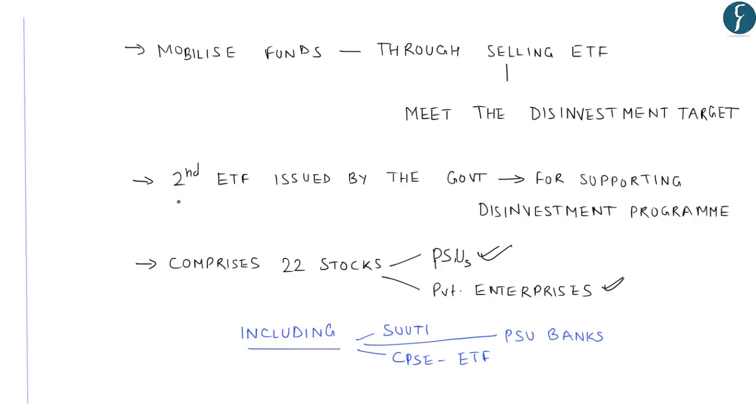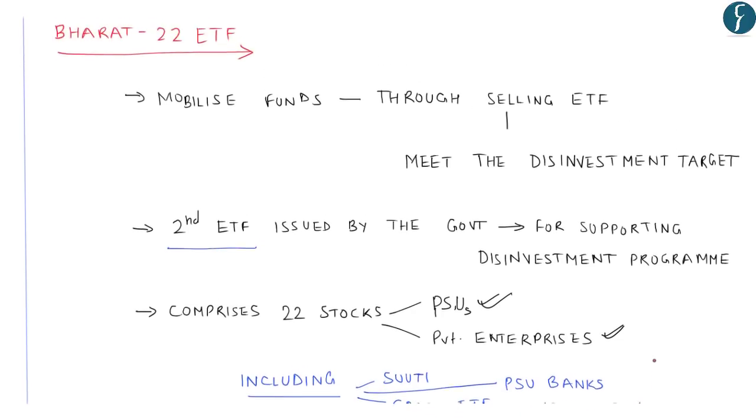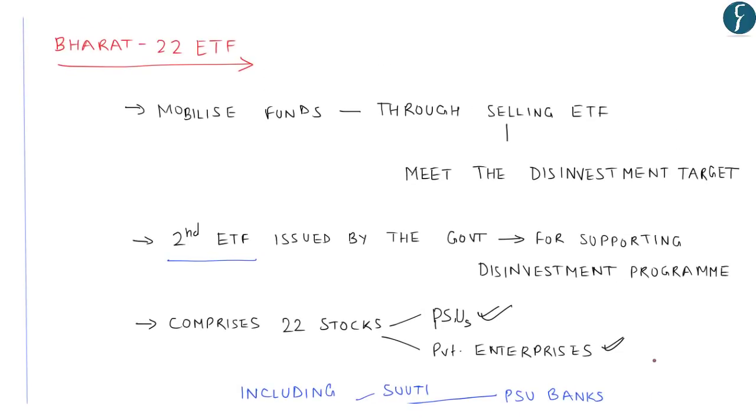As we mentioned here, Bharat 22 is the second ETF issued by the government. In this case, the first endeavor was CPSE ETF, that is Central Public Sector Enterprises ETF, that was issued in March 2014. So this new endeavor by the central government becomes important with respect to your prelims examination, as specific objectives of Bharat 22 ETF may be asked. And you must know that the basic objective is to sell these ETFs to meet the disinvestment target. And this is the second ETF issued by the government for supporting the disinvestment program.